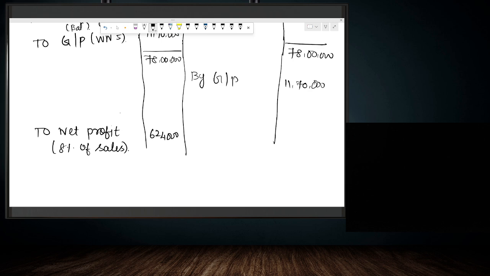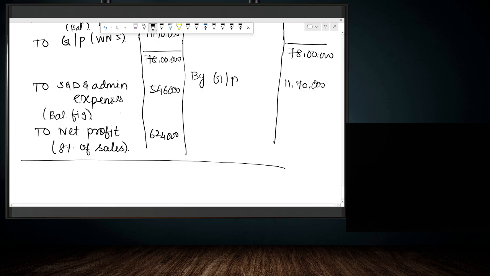So the balancing figure can be written as to admin expenses, or we can write it as to selling, distribution and admin expenses. The balancing figure is 1170 minus 624, we get 5,46,000. 5,46,000 is the balancing figure over here. So the P&L is done.